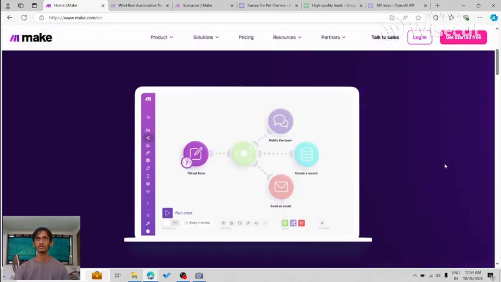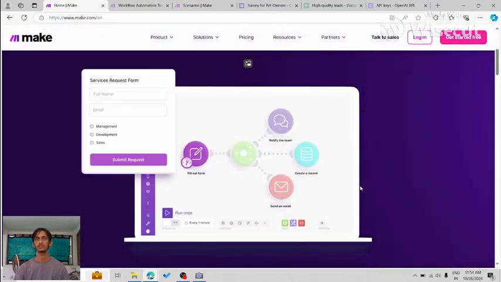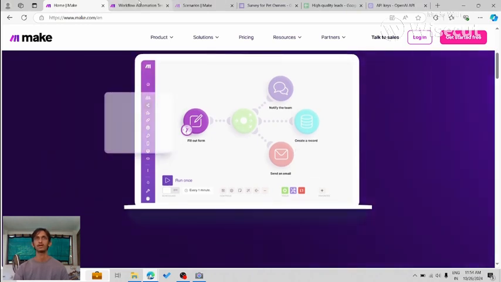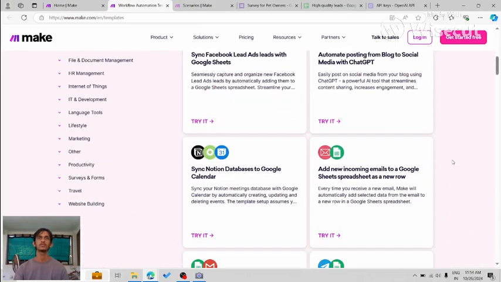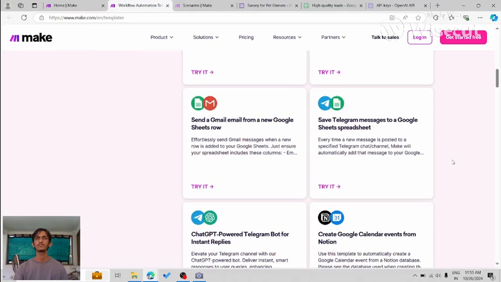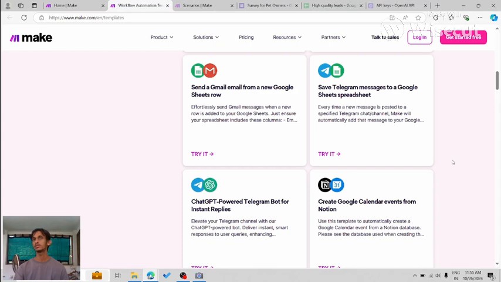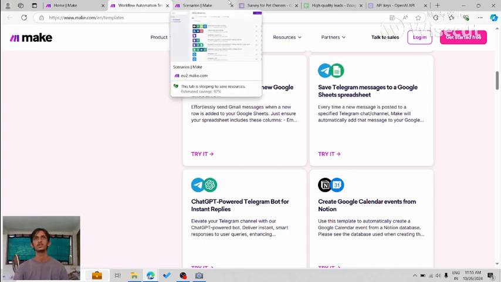Okay, so I'm on this website called make.com, and as you can see over here, we are going to build these flows. It looks so intuitive, and it will let you build all kinds of automations. And as you see here, it has integrations with all the platforms that you can think of, from WhatsApp, Instagram, email, Google Sheets, Telegram, LinkedIn, whatever you can think of. You can build automations from one platform to another, or a combination of three of them, and that too with a free plan, as you will see over here.